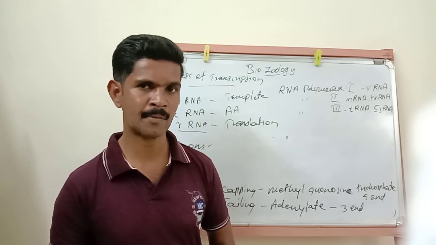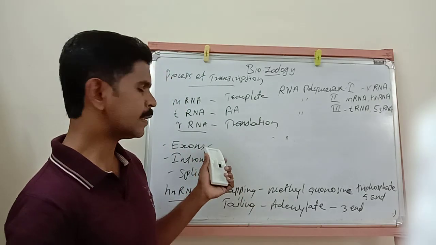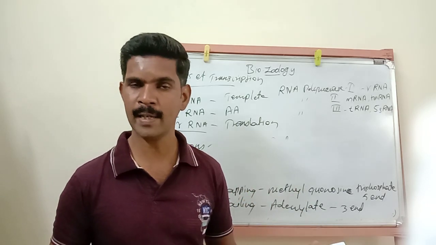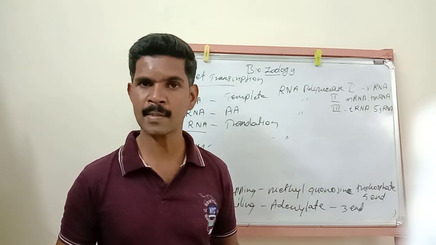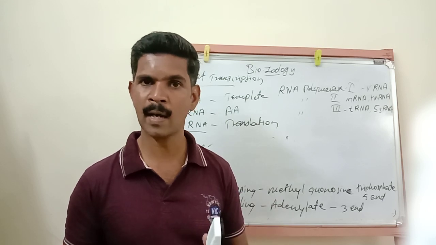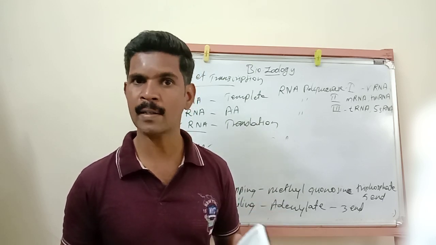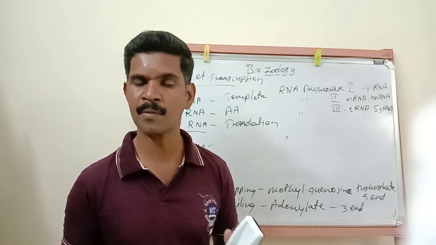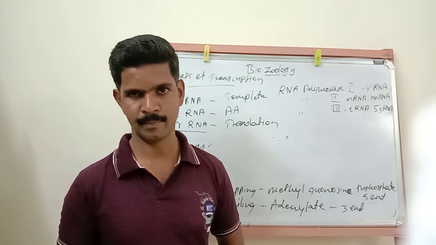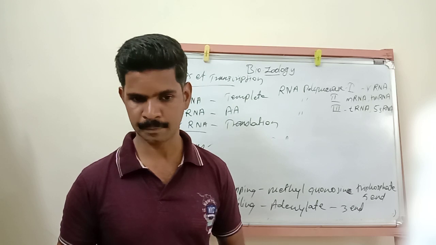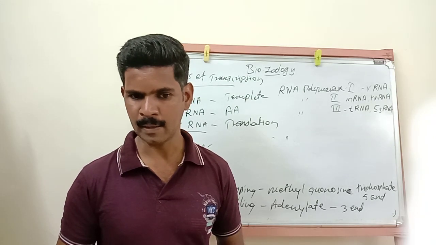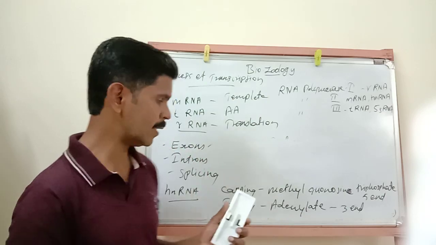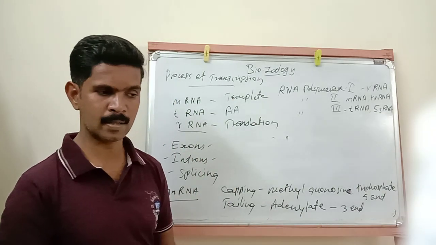Listen to this point very carefully. Here exons are coding for polypeptide chains, and many polypeptide chains combine together forming a gene, and this gene is responsible for the production of different types of proteins. Understand? Then next, introns. Exons are over, now introns.